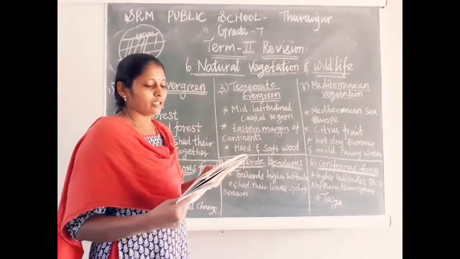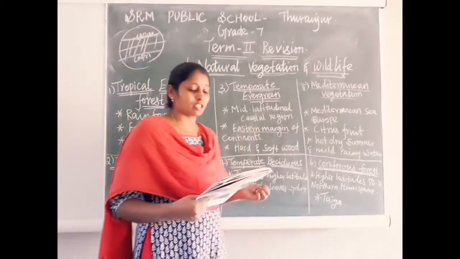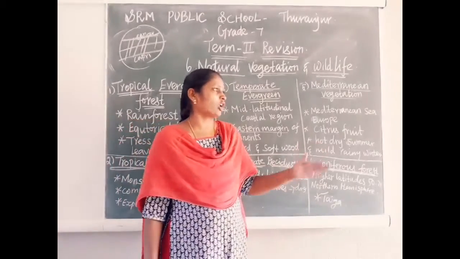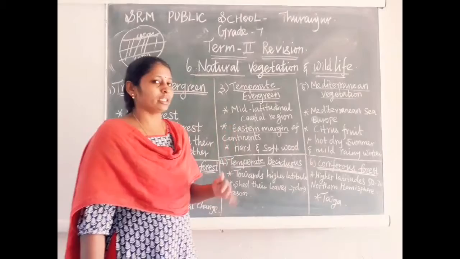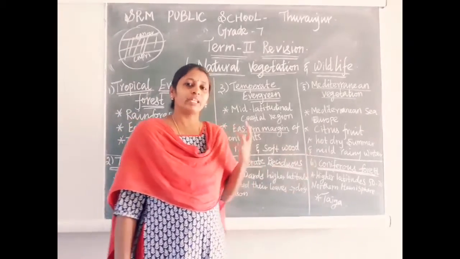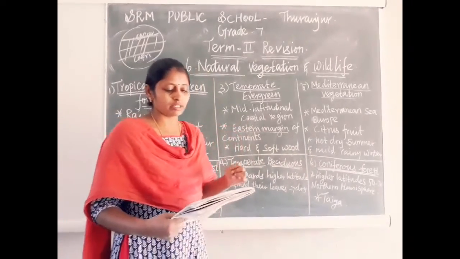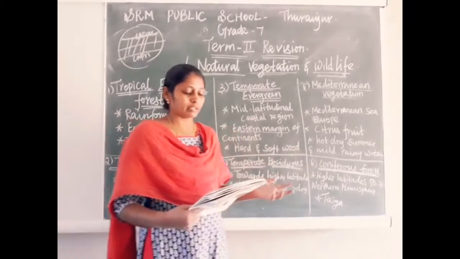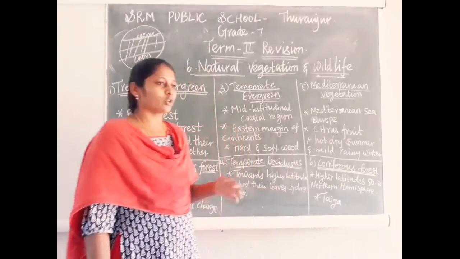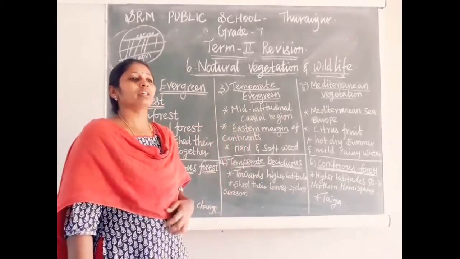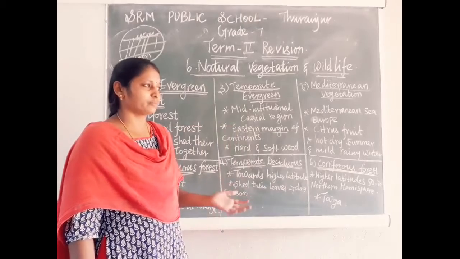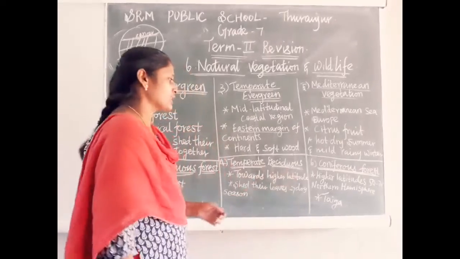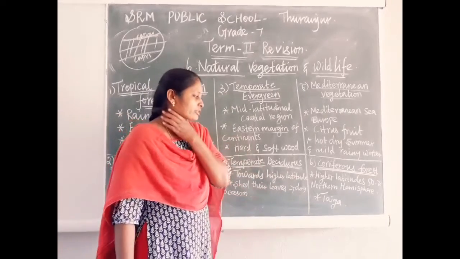Okay, and what is the weather condition of this region? Hot, dry summer. The summer is very hot and dry, and in the time of winter it receives very mild rain. Nowadays people have destroyed the forest almost entirely, so there are very few animals. The wildlife is very rare to see in this region. Okay, so next is coniferous forest.